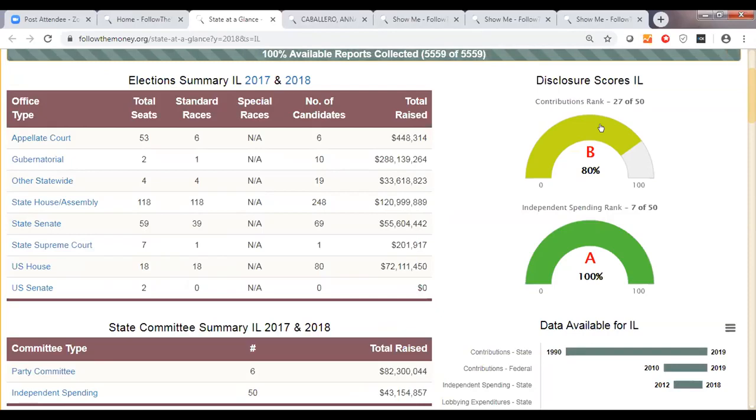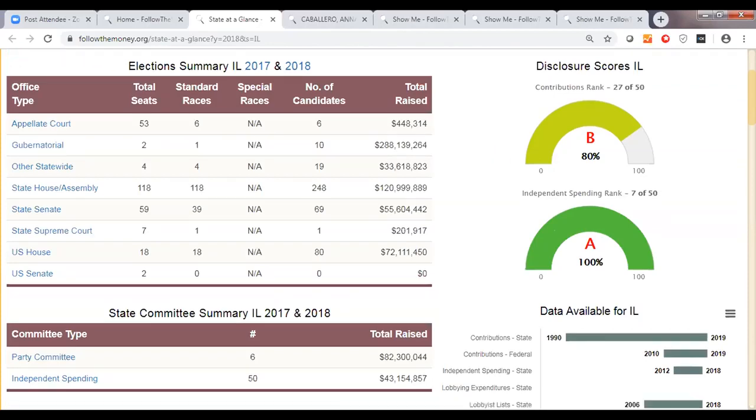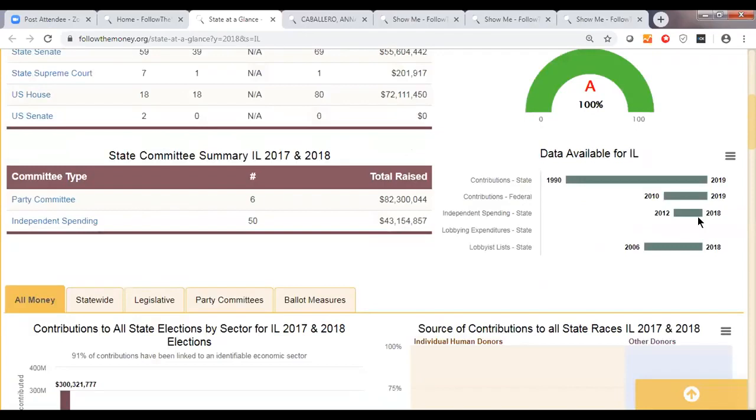So for the disclosure scores for contributions, for example, do you get to see donors' employment information? So where do they work? Which helps a lot with categorizing what kind of economic interests they represent, and how often do they report, that sort of thing. And the independent spending disclosure is very good in Illinois. This is things like, are our express advocacy ads disclosed, are our electioneering communications disclosed. We get a breakdown of data availability within the state.